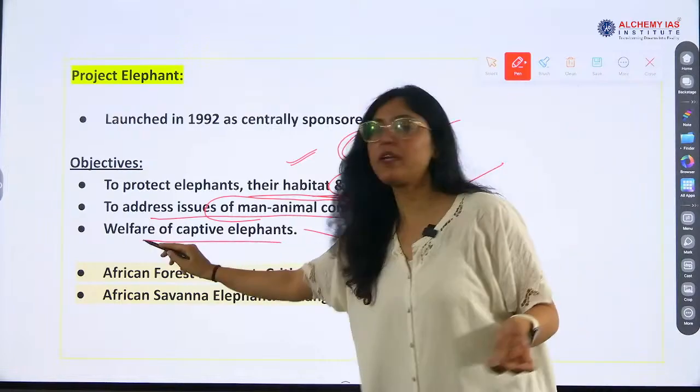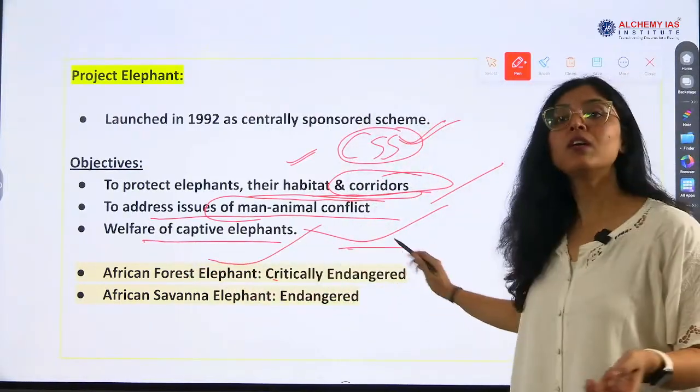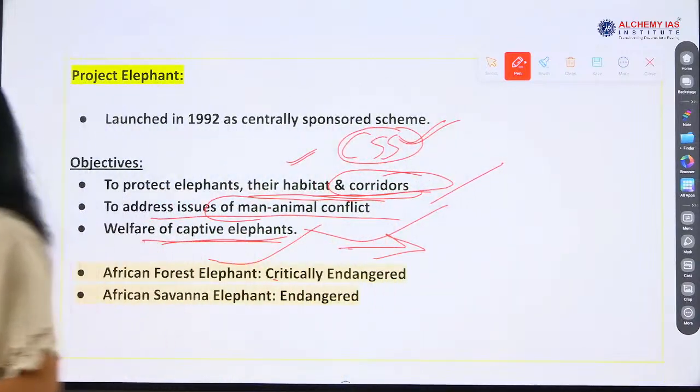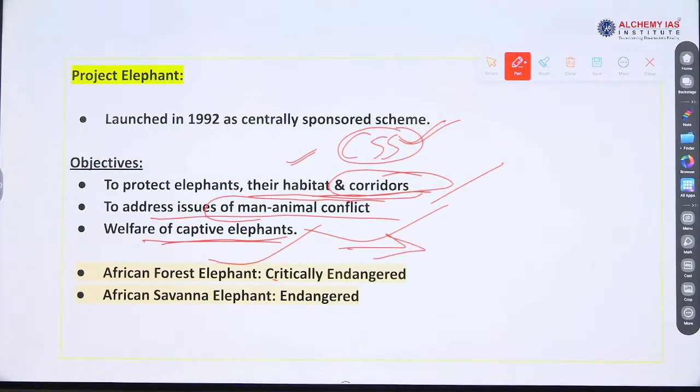Welfare of captive elephants. Captive elephants means in control of someone, in captivity.